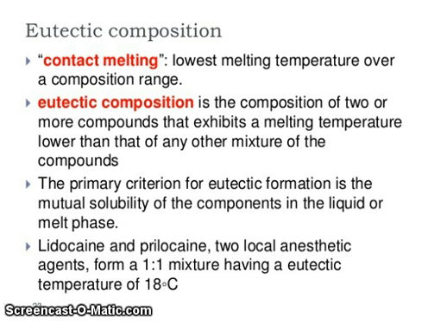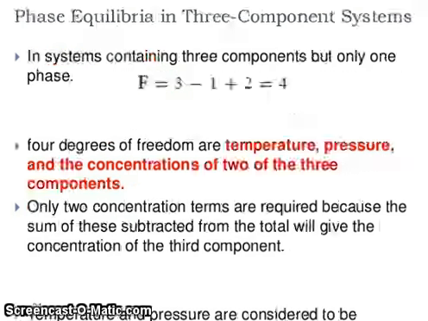Now friends, eutectic composition contains the lowest melting temperature over the composition range. Eutectic composition is the composition of two or more compounds that exhibit a melting temperature lower than that of any other mixture of the compounds. The primary criterion for eutectic formation is the mutual solubility of the components in the liquid or melted phase. Lidocaine and piroxicam, two local anesthetic agents, form a 1:1 mixture having a eutectic temperature of 80 degrees Celsius.